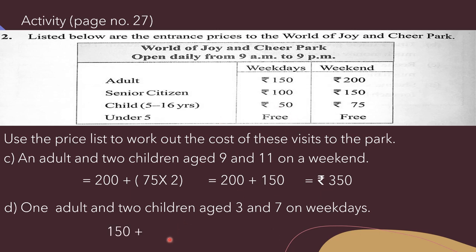So here we will write 150 plus 0 plus 50, that is equal to rupees 200. Is it clear beta?